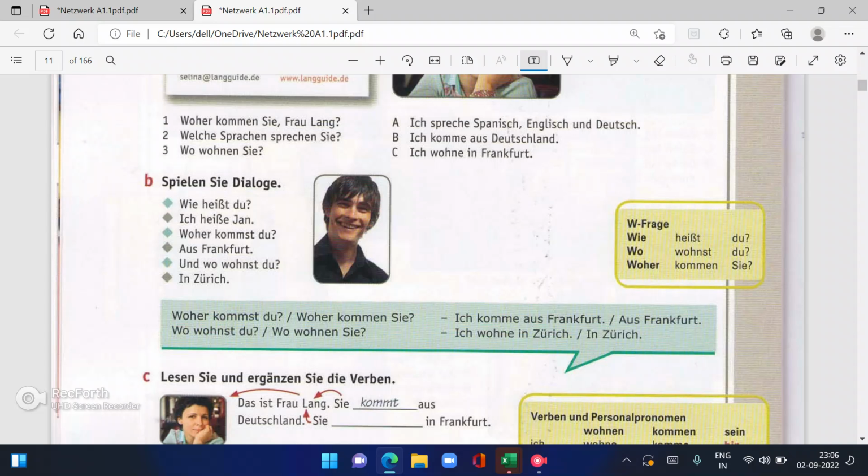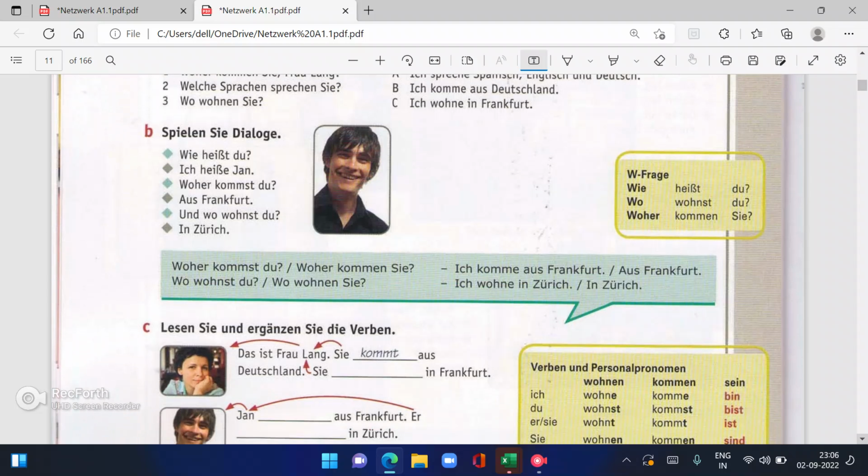Then this is also a dialogue. Wie heißt du? Ich heiße Jan. Woher kommst du? Aus Frankfurt. Und wo wohnst du? In Zürich.